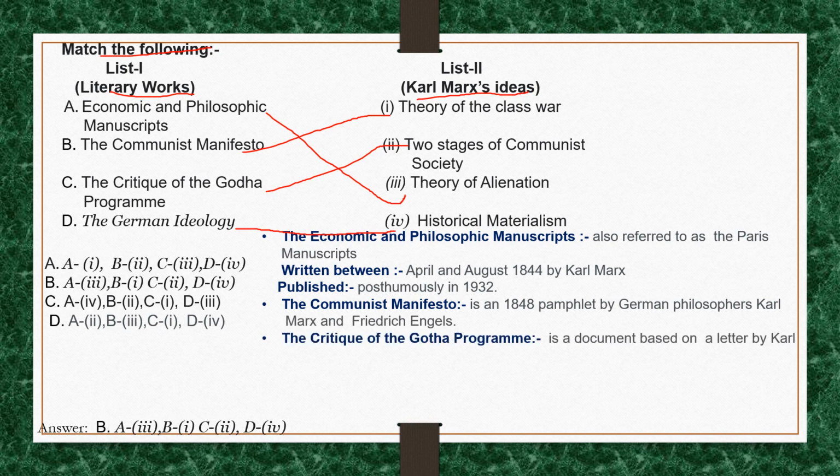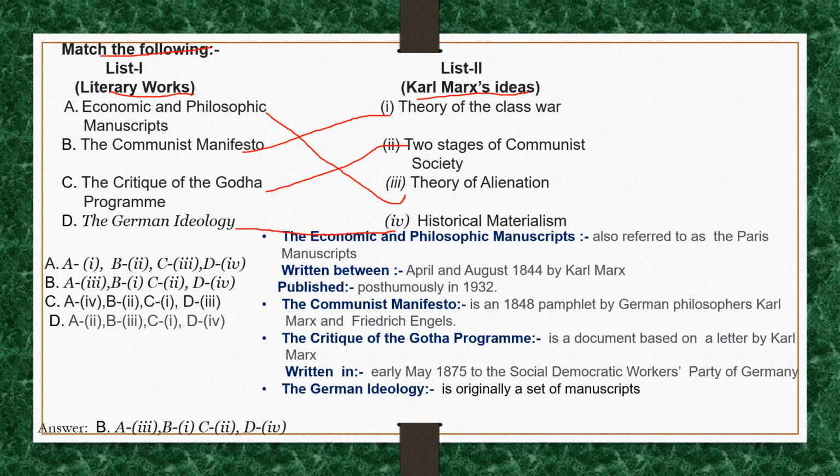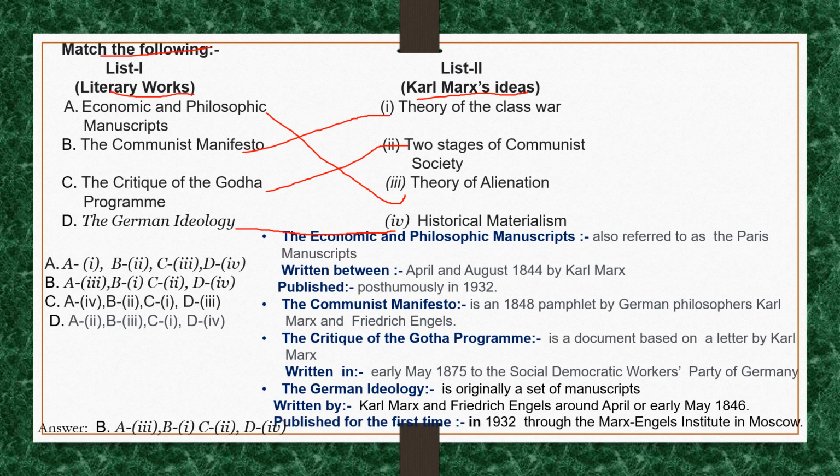The Critique of the Gotha Programme is a document based on a letter by Karl Marx written in early May 1875 to the Social Democratic Workers' Party of Germany, with whom Karl Marx and Friedrich Engels were in association. The German Ideology is originally a set of manuscripts written by Karl Marx and Friedrich Engels around April or early May 1846. Published for the first time in 1932 through the Marx-Engels Institute in Moscow by David Riazanov.